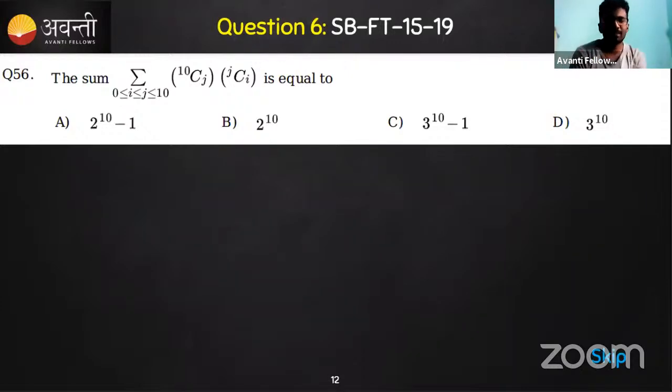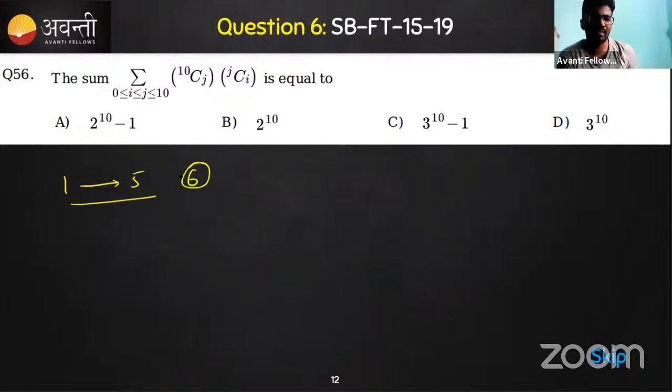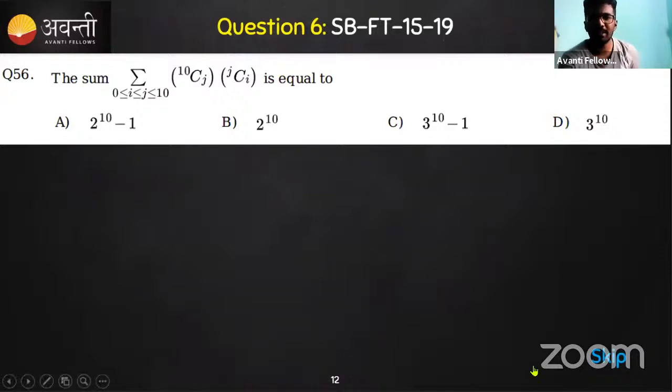Now in such types of questions, where it requires a lot of thinking, or you do not get any idea, in that case you can actually skip this one. But we'll solve it, we'll learn in the end. So let's consider we are in the actual examination. So we have done questions 1 to 5 easily. Now we got the sixth one to be something different. In that case, we can skip. We can come back to this question later.